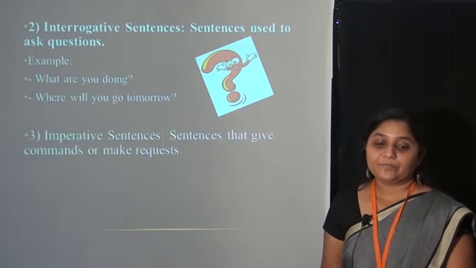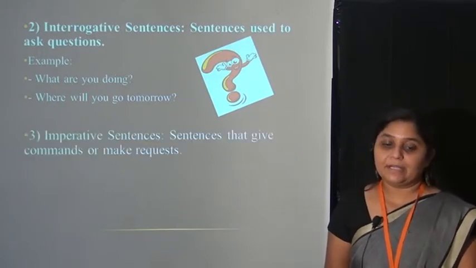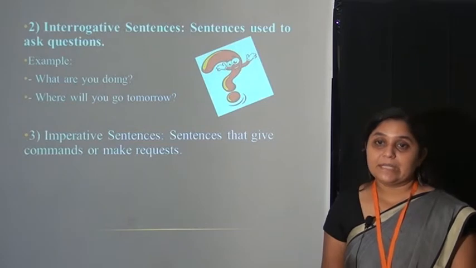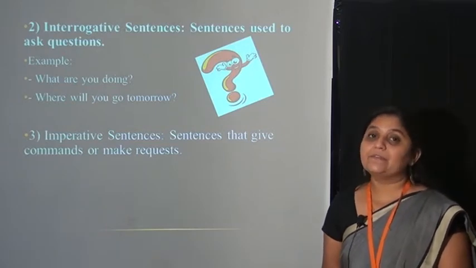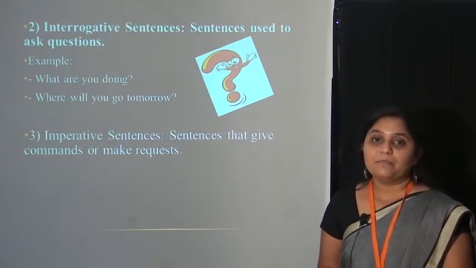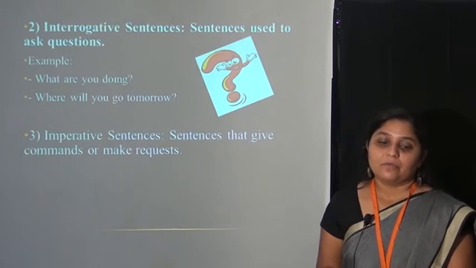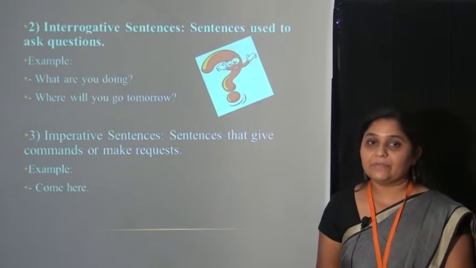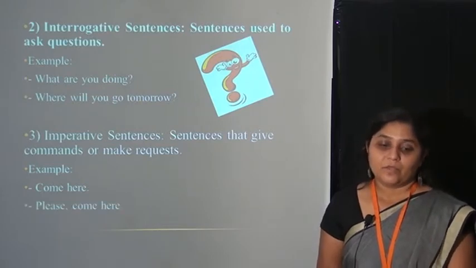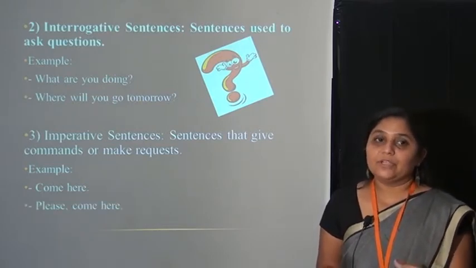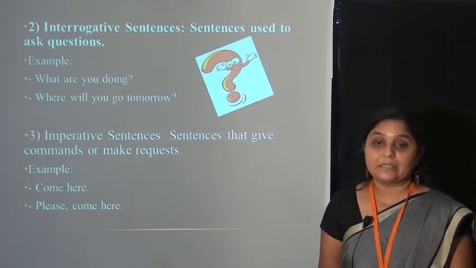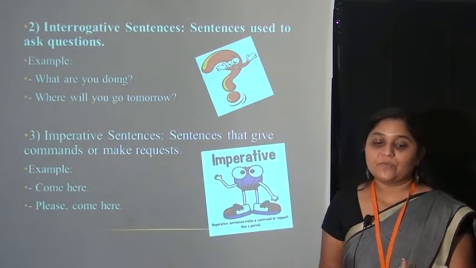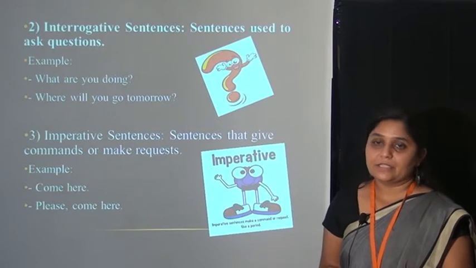Let's see the next one. That is imperative sentences. What are imperative sentences? Imperative sentences give a command or make a request. Let's see the examples. Come here. Here we give the command, come here. We can say please come here. That is a request to that person. Request and command, we can say, are imperative sentences.